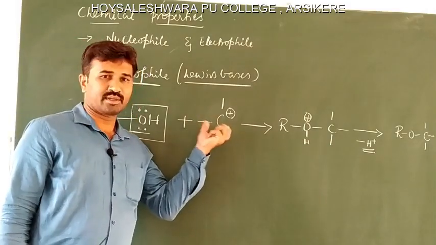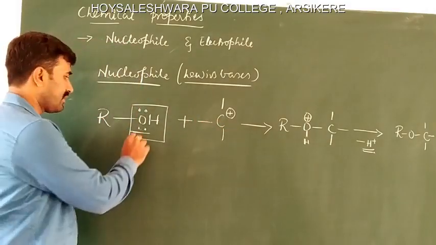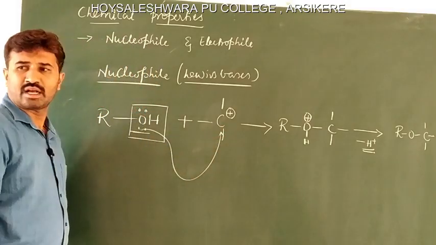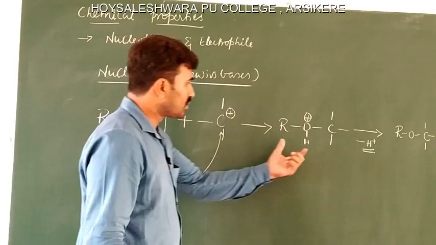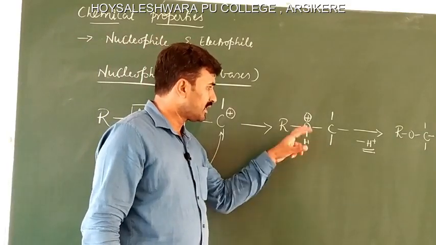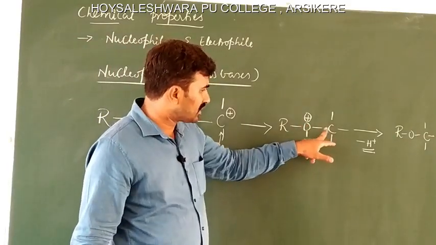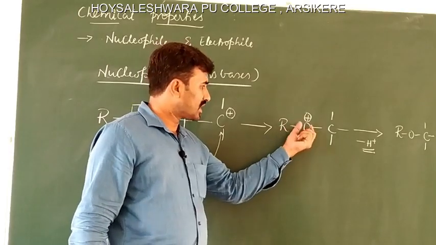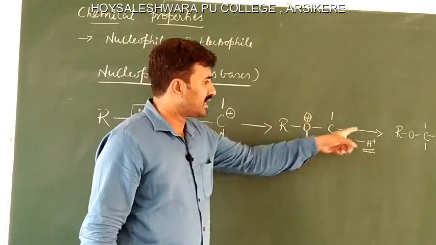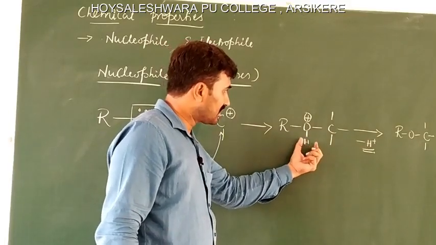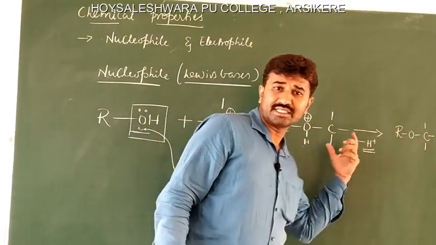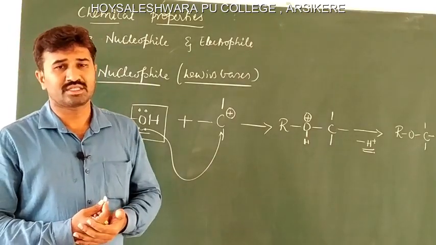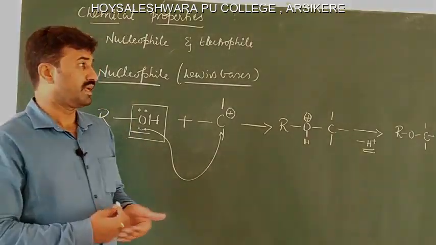Here I am representing the carbocation. See, this attacks this carbocation to form an intermediate. Here the oxygen atom is bonded to this carbon atom, the R group and the hydrogen. Therefore, the charge is positive. In the next step, there is a loss of a proton to form a product. This is just an example to show how alcohols behave as a nucleophile.